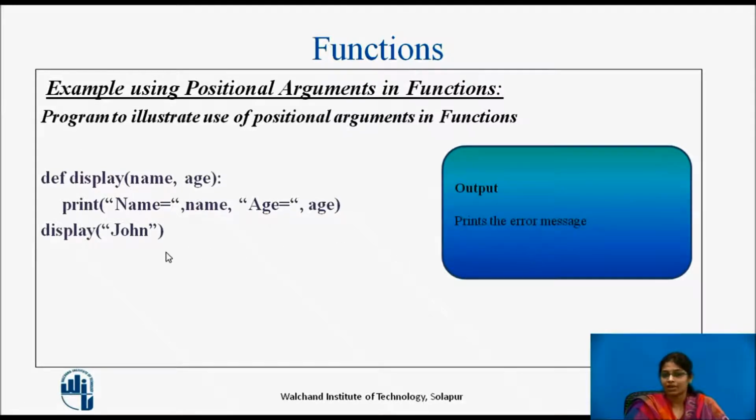So while we are calling any function, we should make sure that the number of arguments matches the number of parameters in the function definition. Otherwise, we'll be getting an error.